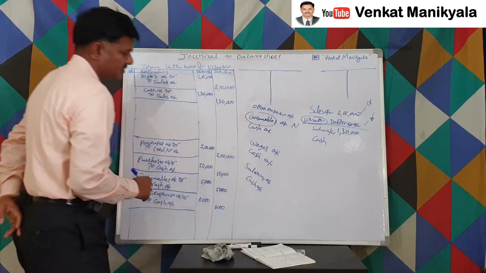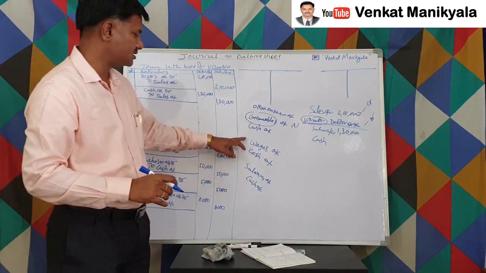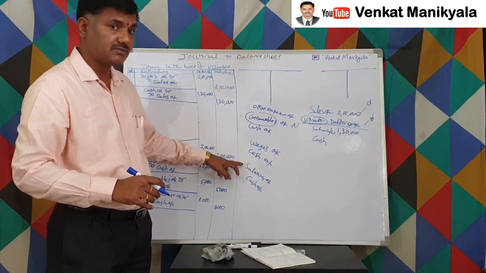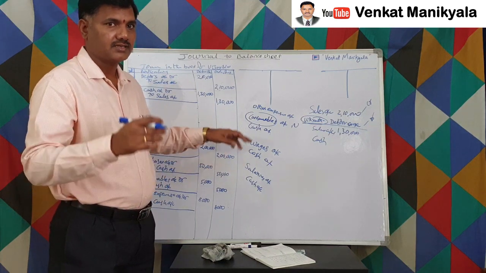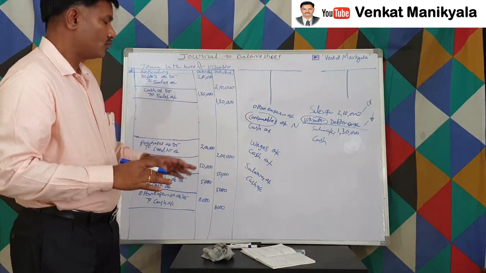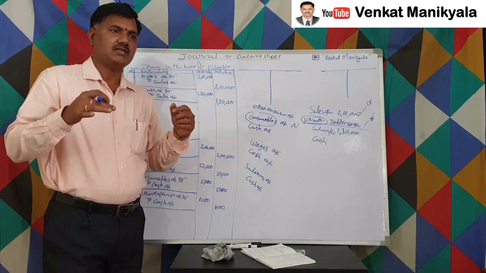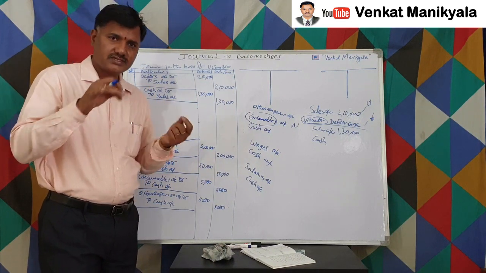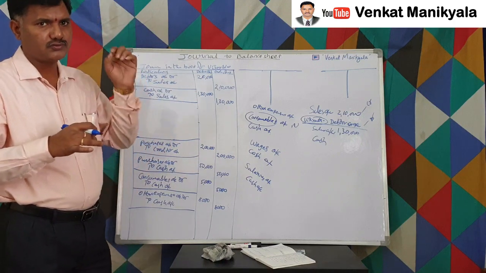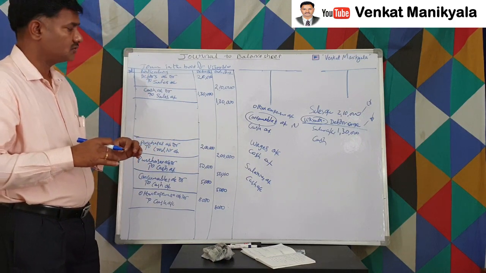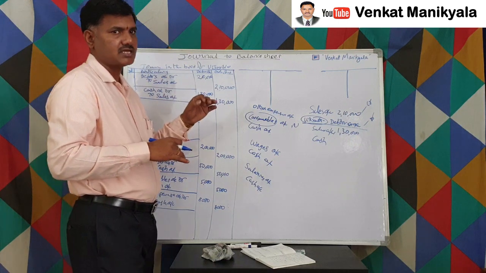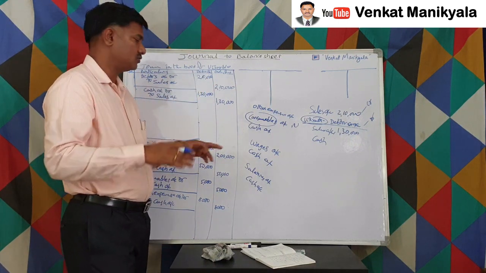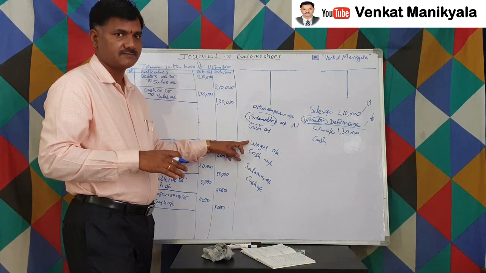Here, see, the salary account and wages account both are paid to persons working in the organization. But what is the difference here? The difference here is whoever works physically and is oriented toward goods, or purely goods oriented, the amount we give to those directly related to goods, we classify as wages.